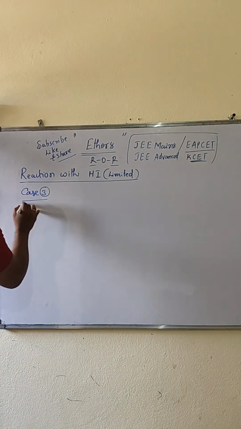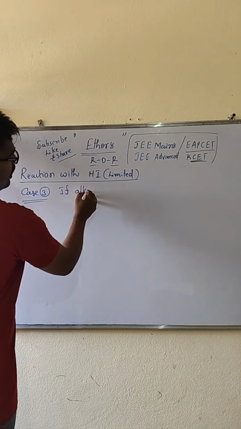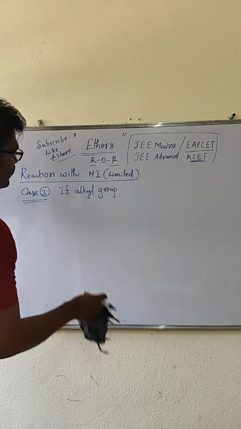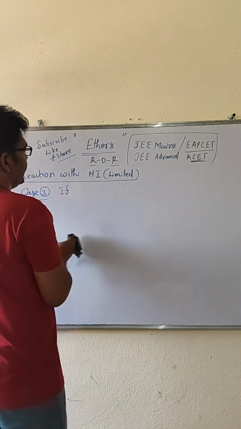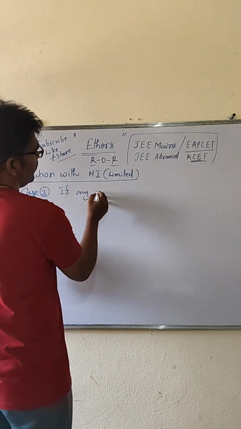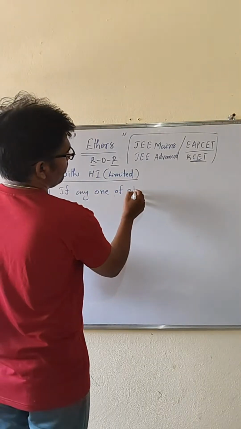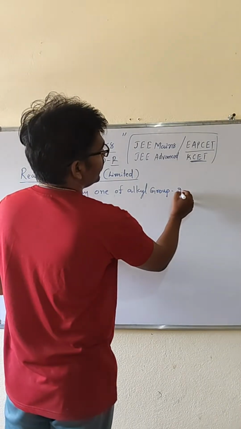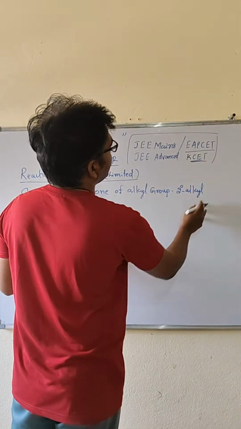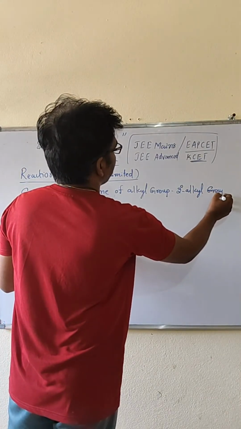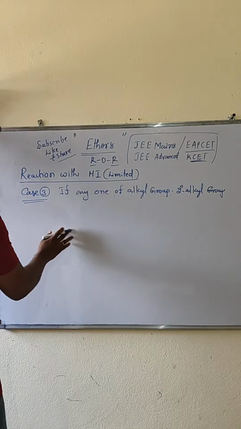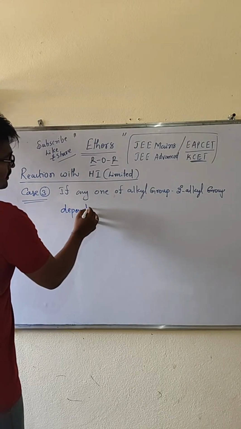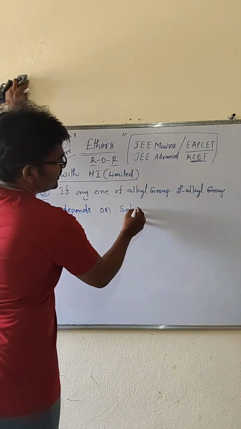Case 3. If any one of the alkyl groups is a secondary alkyl group, then it depends on the solvent, I told.